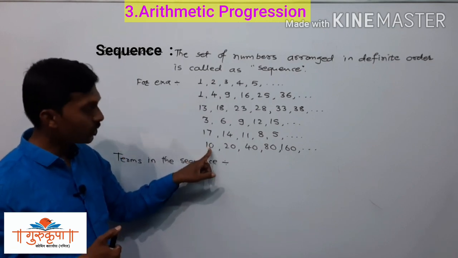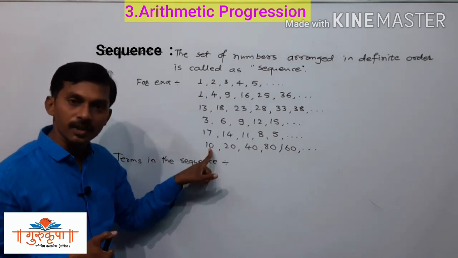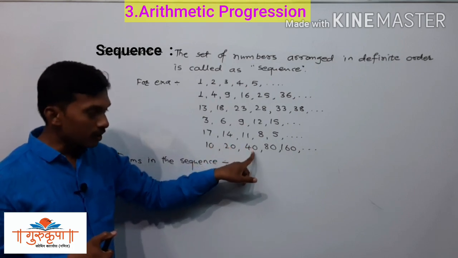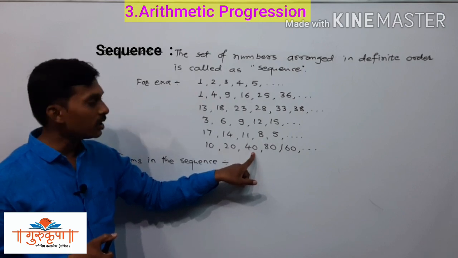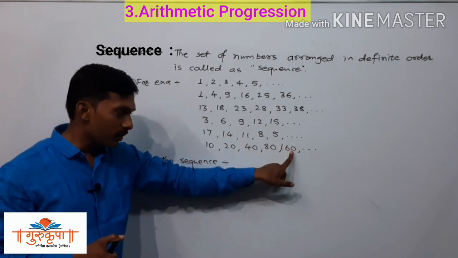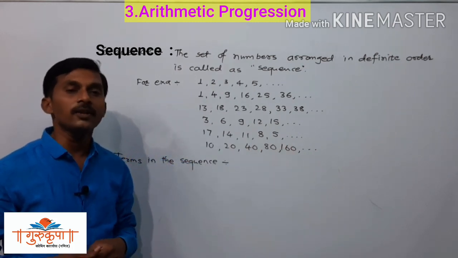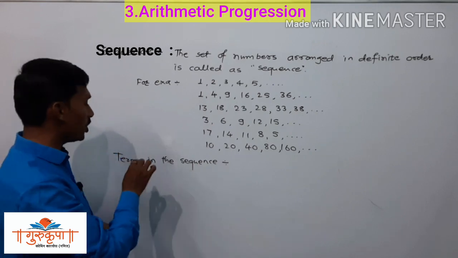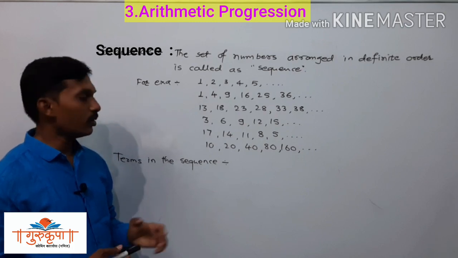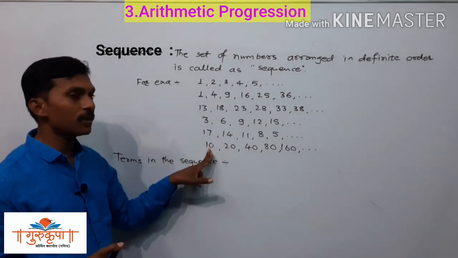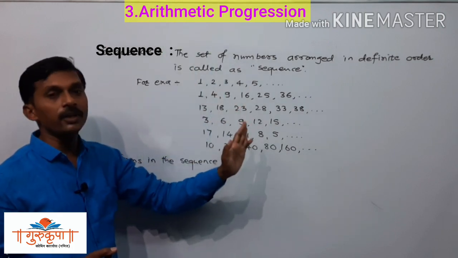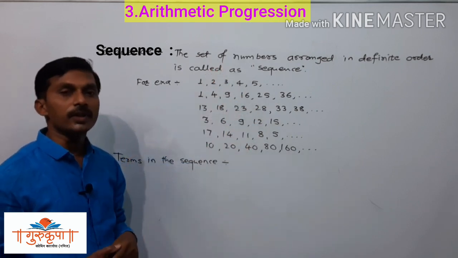This is the first term, so it is represented by T1. It is the second term, so it is represented by T2. It is the third term, so it is represented by T3. It is the fourth term, so it is represented by T4. It is the fifth term, so it is represented by T5. So this is the representation of the terms in the sequence, according to ordinal numbers: first, second, third, fourth, fifth, and so on. We have infinite terms in that sequence.